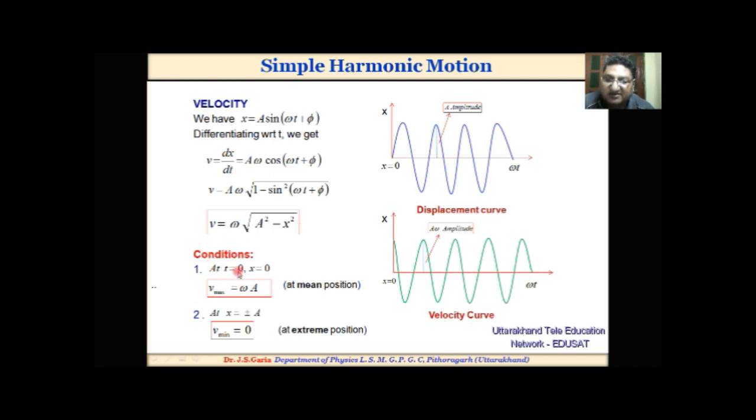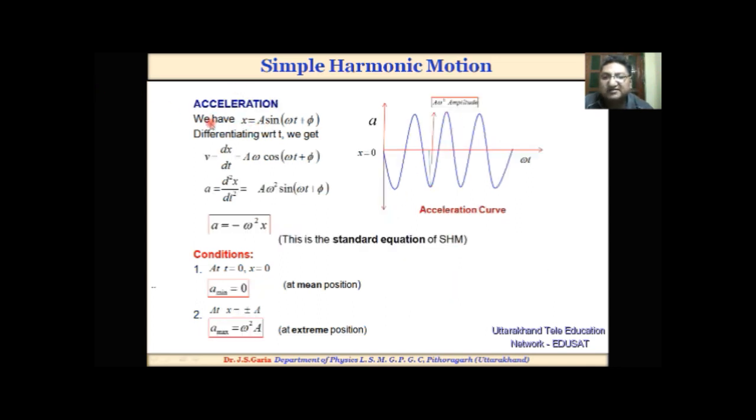At x = 0, that is at the mean position, we get the maximum velocity, that is aω. At x = ±a, at the extreme position, the velocity of simple harmonic motion will be 0. This is the displacement curve, and this one is the velocity curve. This one is the cosine wave, and this one is the sine wave.